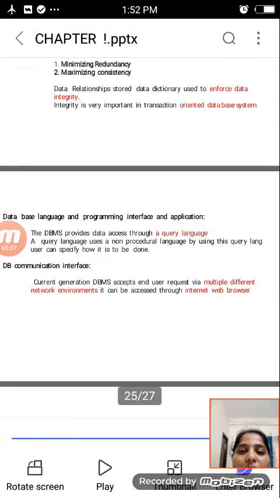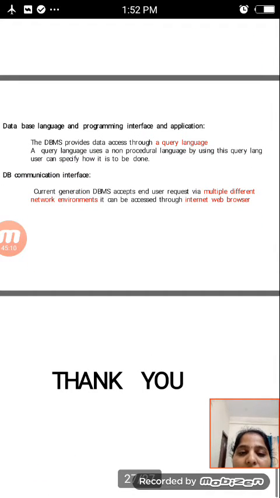This is about the fundamental concepts and a brief introduction of the first chapter of database management systems, and the next topic we will discuss in the next session. Thank you one and all.